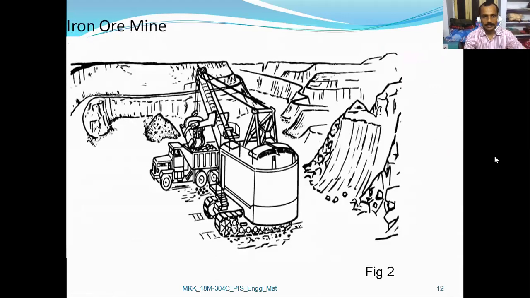Iron ore mine. Here we are able to see an iron ore mine where the iron ore is collected or extracted, and it is transported in different trucks using cranes.